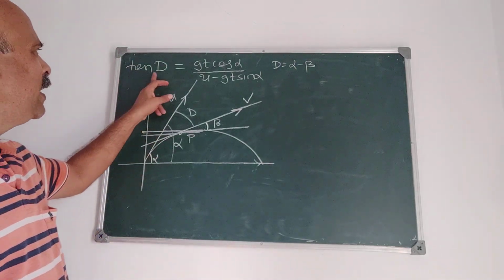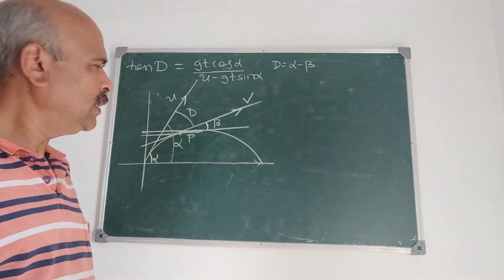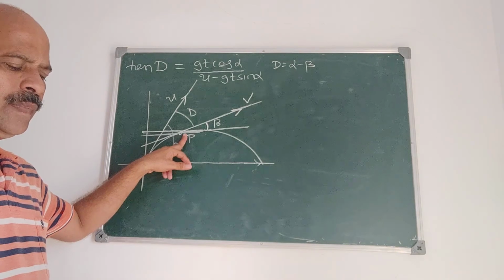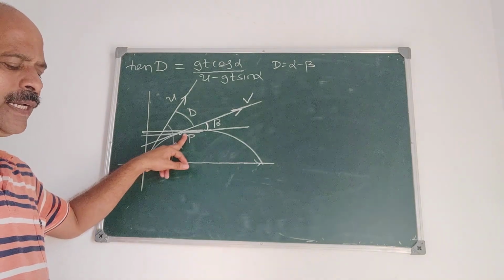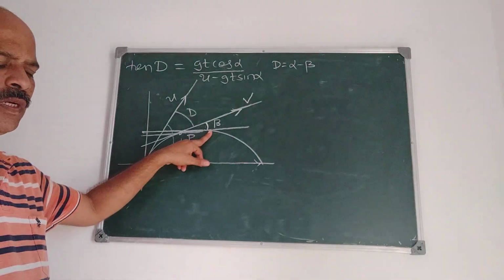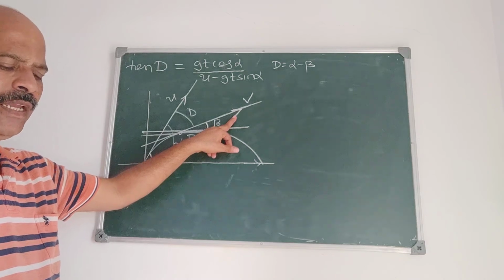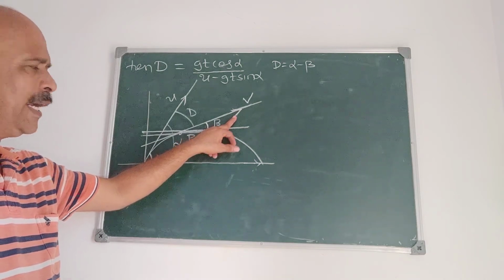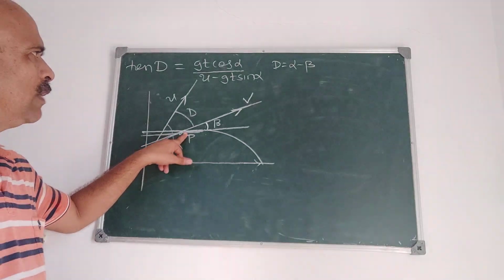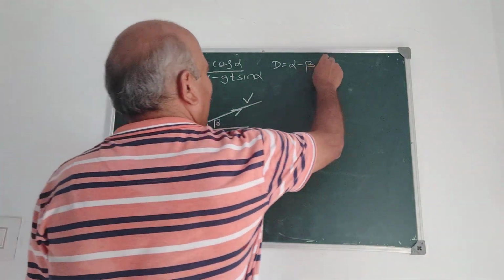And what you have to prove? Tan d is given by this. Therefore, we start with this. Suppose after time t, P be the position of the particle, and direction of motion of the particle at P is inclined at an angle beta to the horizontal and V be the velocity. The deviation D is the angle between the tangents at O and P. It is alpha minus beta, therefore D is equal to alpha minus beta.